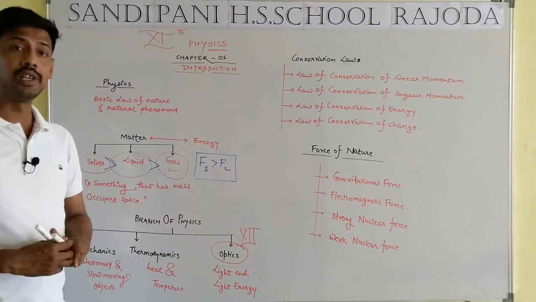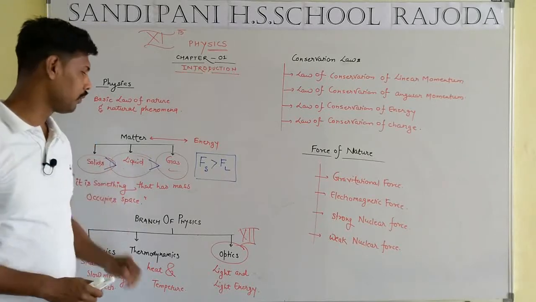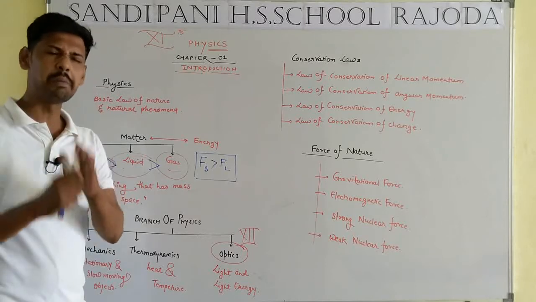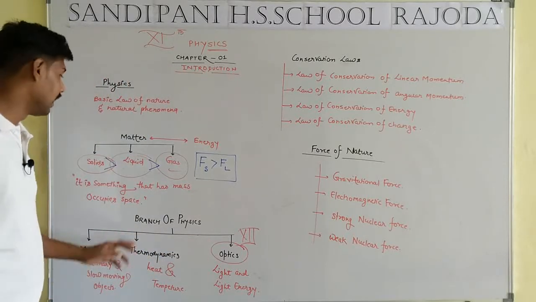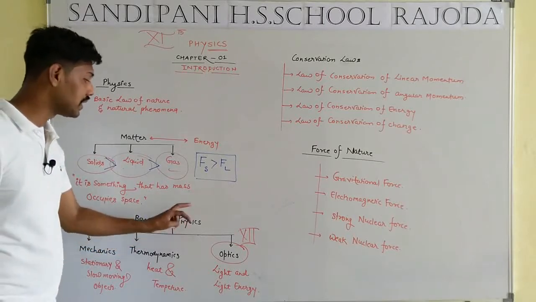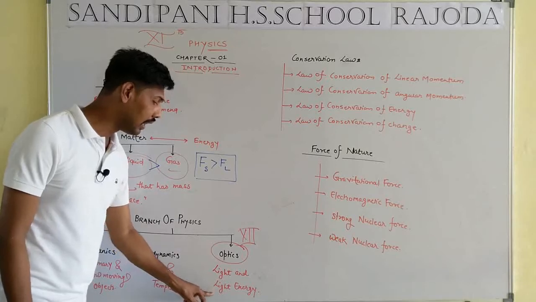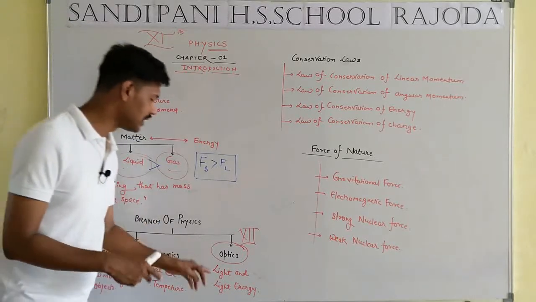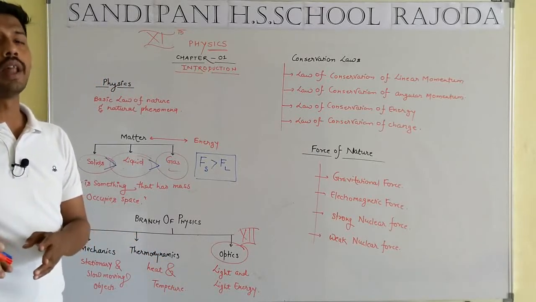When you study in class 12th, from a marks point of view, optics is very important, a larger part of class 12th. Optics is another branch of physics in which we study light and light energy. What is the meaning of light and light energy? Simply, it is related to light and the applications of light.